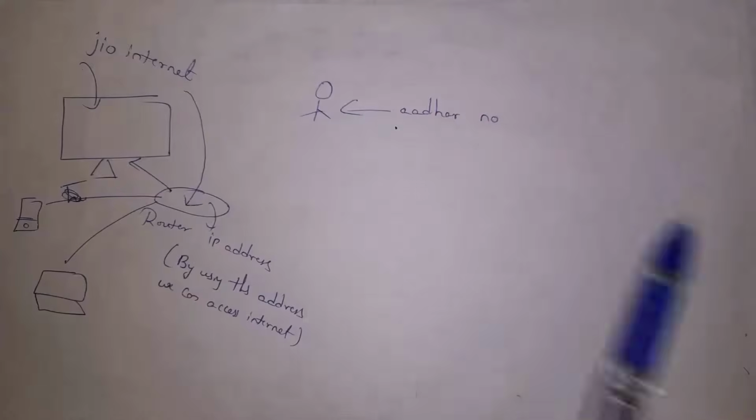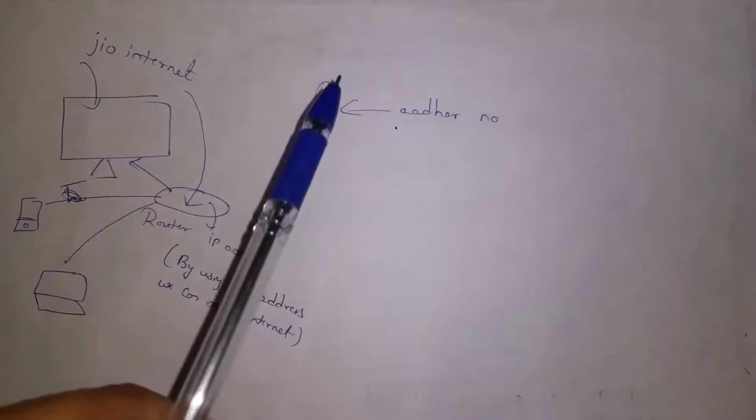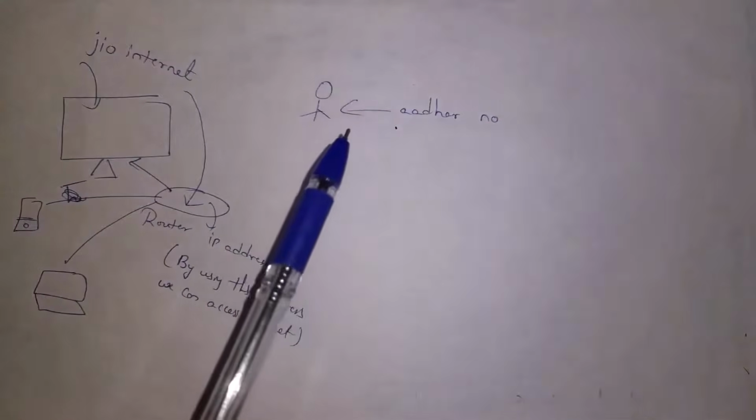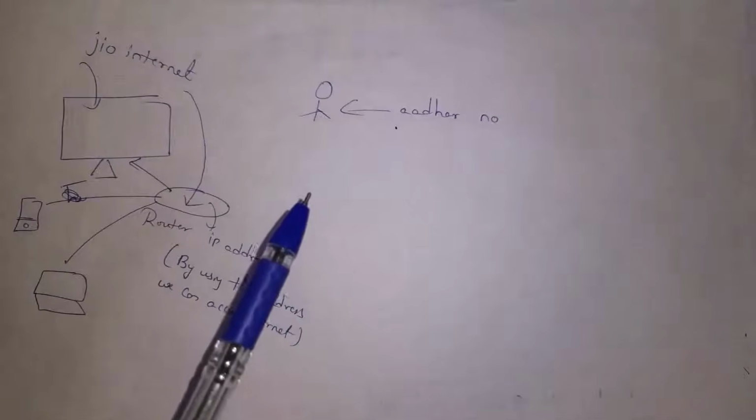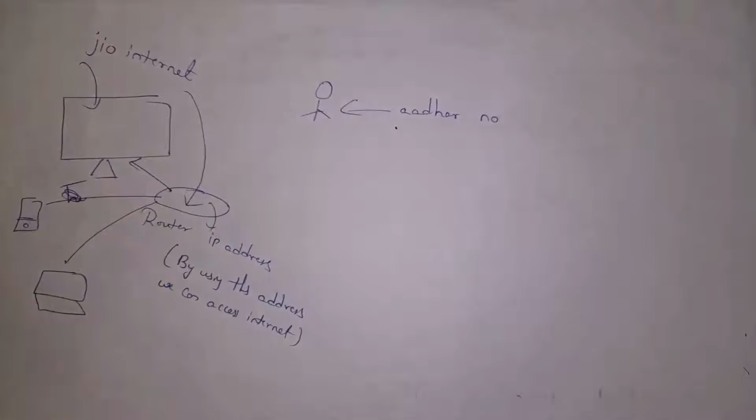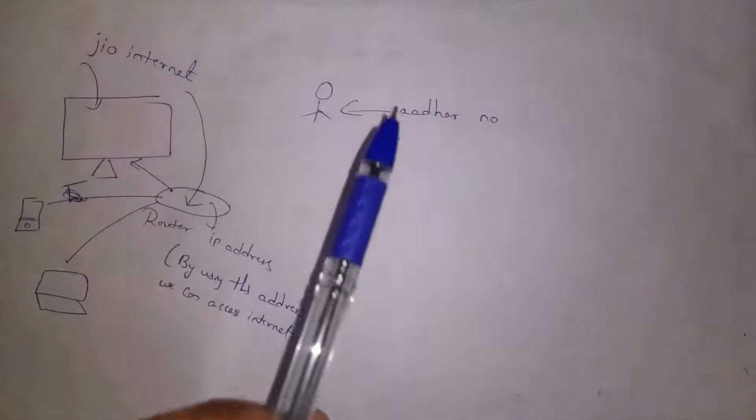For example, we can identify any person by using Aadhaar number. As each and every person contains a unique Aadhaar number, we can identify any person by using it. In the same way, we can identify any device by using IP address and MAC address.